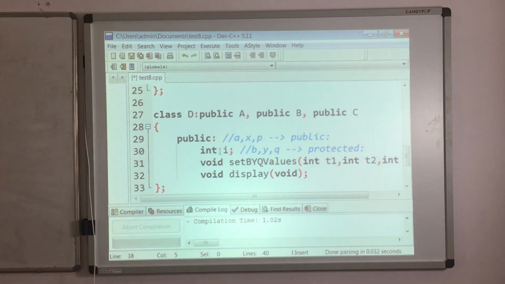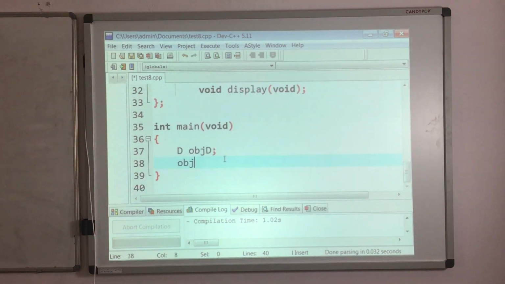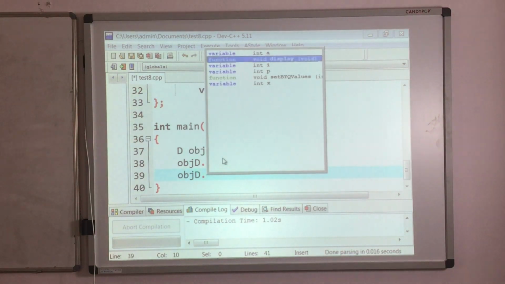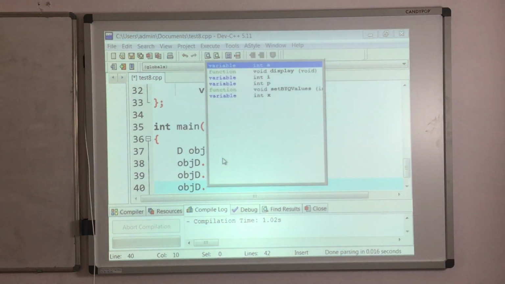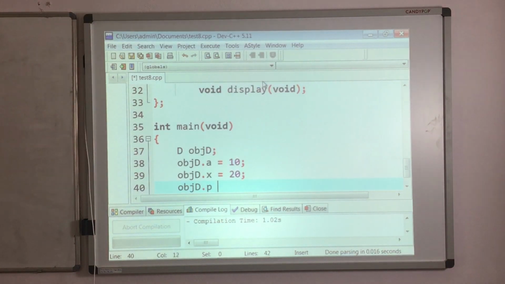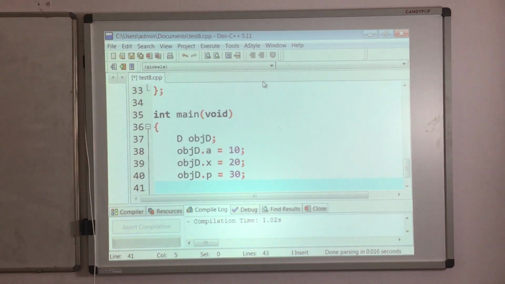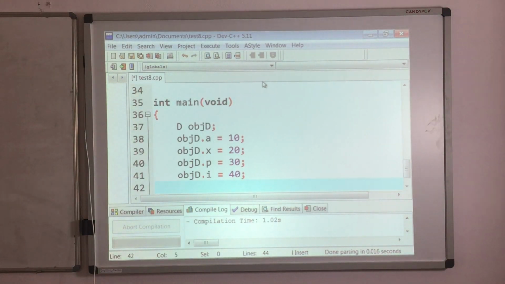So A, X, P, I can access. So obj D dot A equals 10, I am taking. Then obj D dot X, that is also public, isn't it? So 20 I am taking. Next obj D dot P from C class equals 30. Next, obj D dot I also I can initialize because it is public, so the value I am taking is 40.